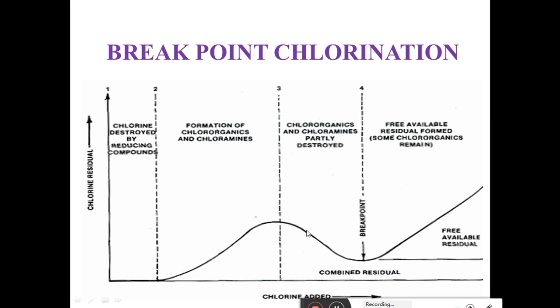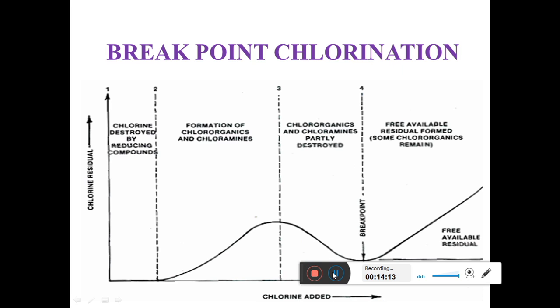Whenever we add chlorine into the water, it will come up to this breakpoint. What does breakpoint mean? After the addition of chlorine beyond this point, there is rapid oxidation of organisms, and the residual chlorine content decreases drastically.